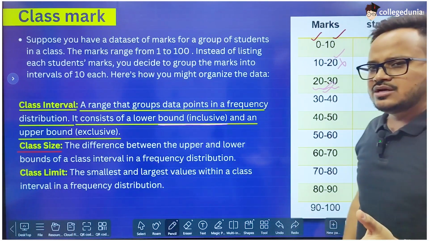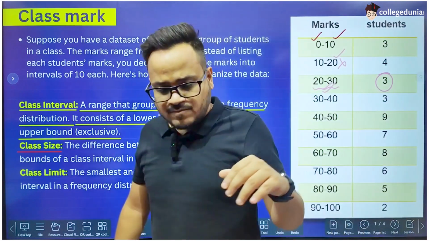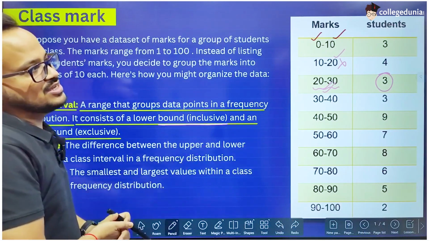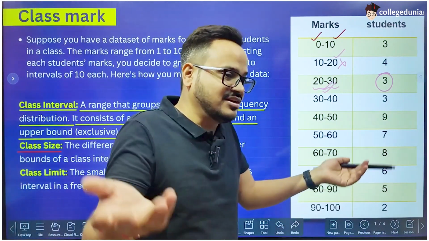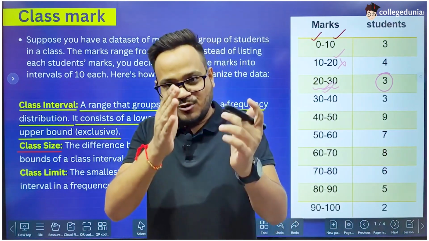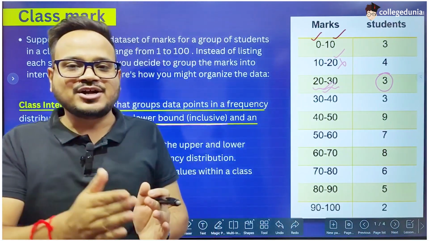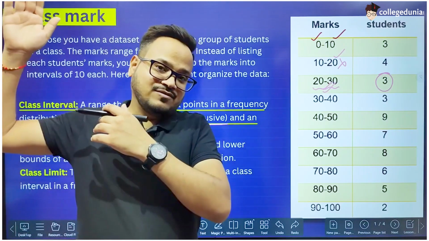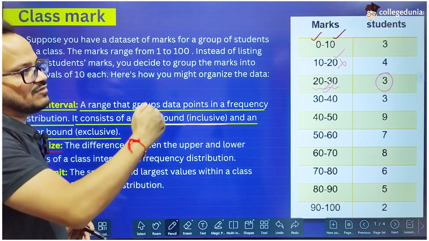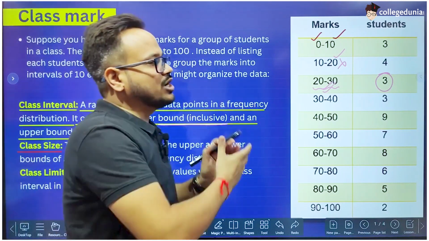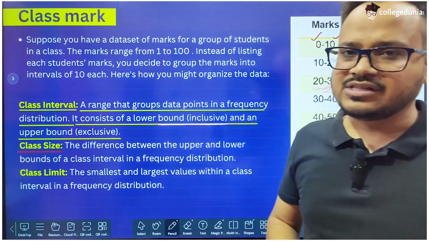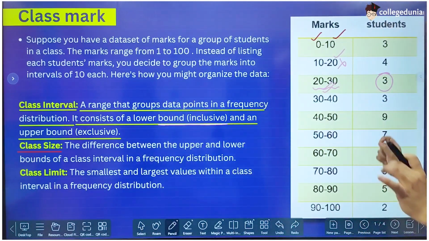It could be anything. Suppose the marks are out of 1000, and there are different types of students, and some students have scored marks from 0 to 10 and some have scored from 10 to 20. If we make the intervals 0 to 10, 10 to 20, 20 to 30 like this, there will be 100 intervals, and that would make our data confusing.